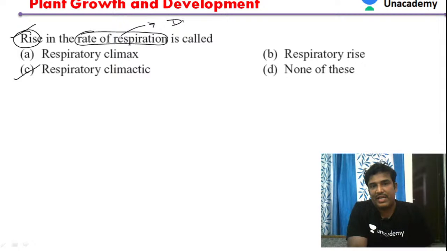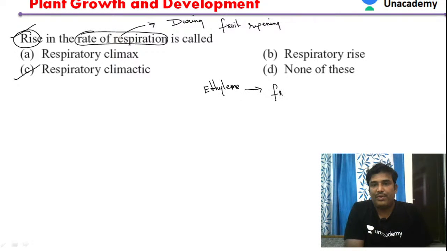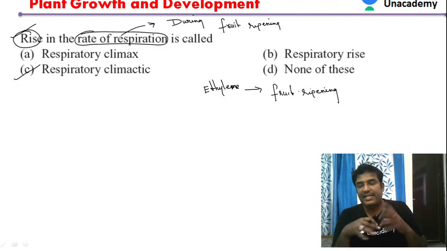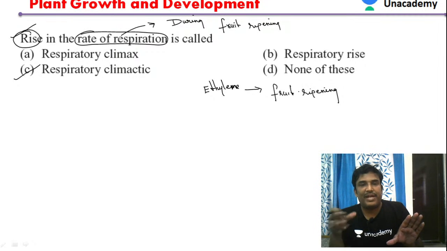This process takes place during fruit ripening. So ethylene plays an important role in fruit ripening. When ethylene is applied on the fruit, it makes a rise in the rate of respiration in the fruit and makes it ripen faster. So that is the main function of ethylene.